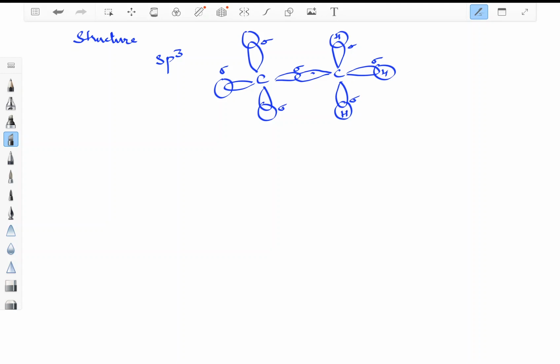The difference you need to remember now is ethene. If I take the example of ethene, that is C double bond C with 4 hydrogens, 2 on each carbon. You need to understand very clearly that the carbon in ethene is sp2 hybridized.